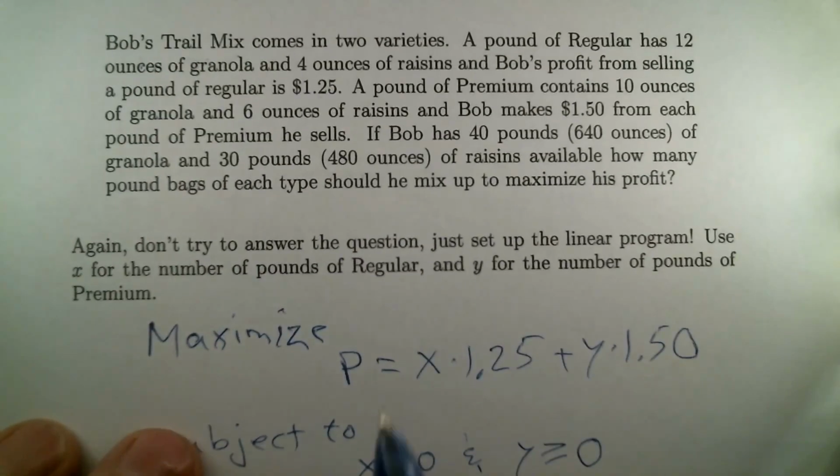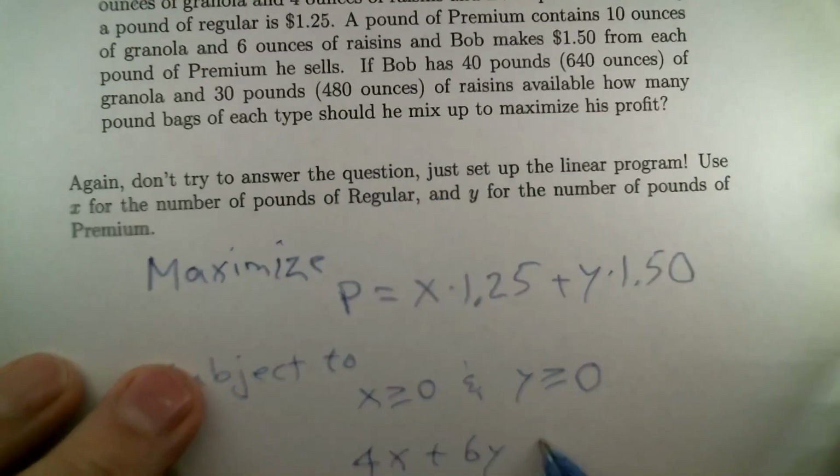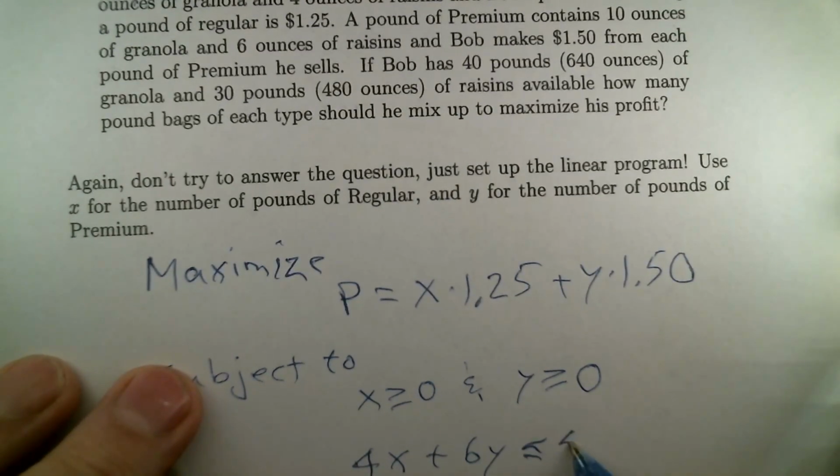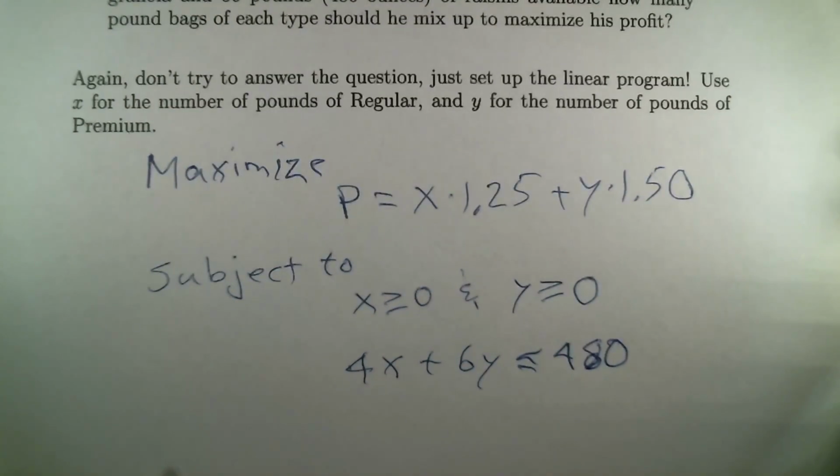What was the limit on how many raisins are available? 480 ounces. So that gives us this inequality: 4x plus 6y is less than or equal to 480.